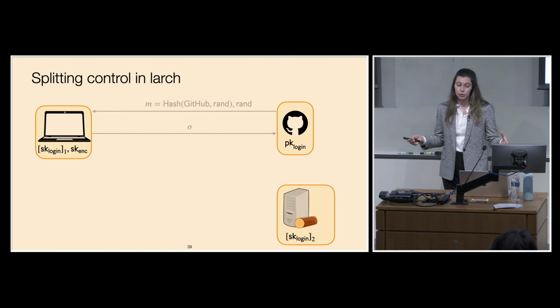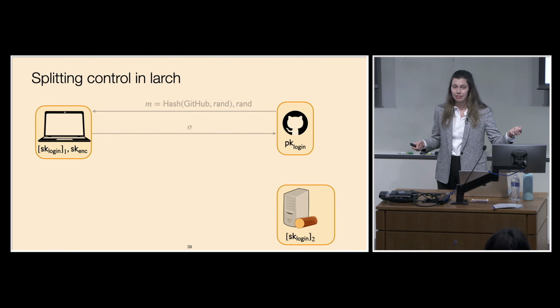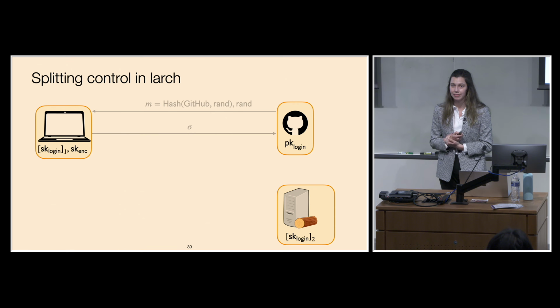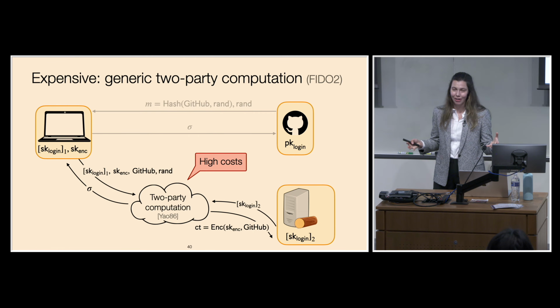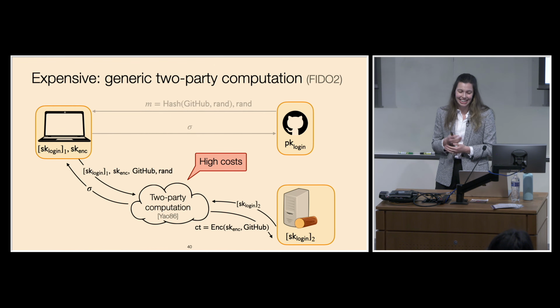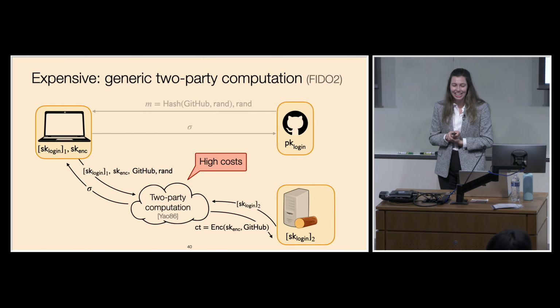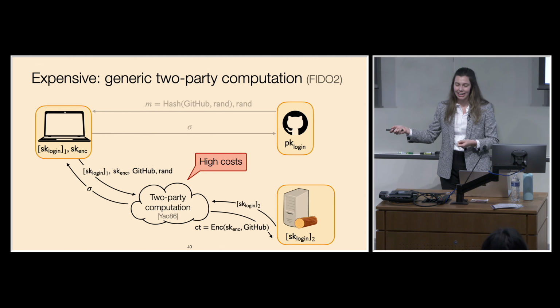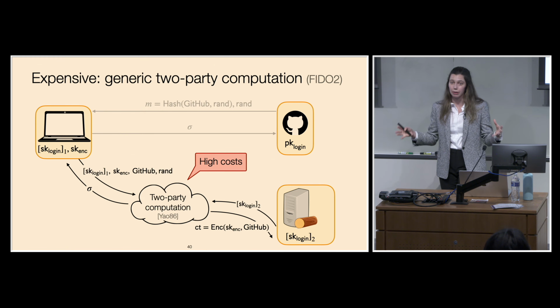So now to split control in Larch, we're going to give one half of the signing key to the client and the other half to the log server. And we'll also give the client a corresponding encryption key. Now, to achieve the properties that we want, we could use some generic two-party computation framework, which can allow us to run any generic computation inside of some two-party computation protocol. So the client could input its information, the log server could input its half of the secret key, and the log server would get a ciphertext, and the client would get a corresponding signature. And this would allow us to achieve the properties that we want.